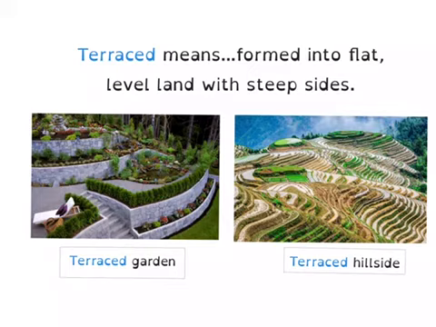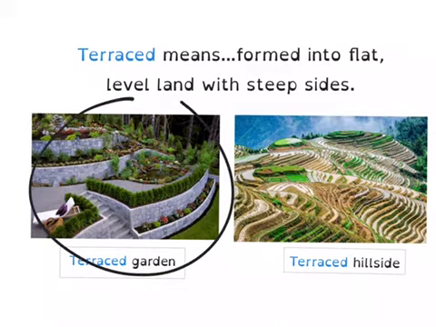Okay, so if you look on the left right here, this is a terraced garden. You can see that it has steep sides, but the land is level. So it's probably on a hill. It might be outside of someone's house, and it's really hilly. But in order to still plant things or have a garden there, they terraced the sides of those hills. So they made them flat so that they could put a patio there. They could put some gardens there, even though it's on a hill.